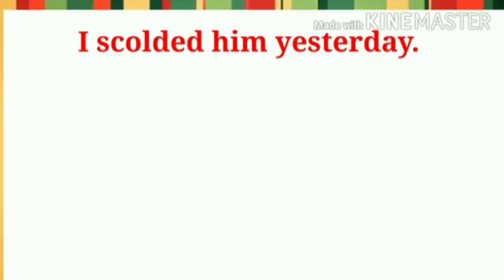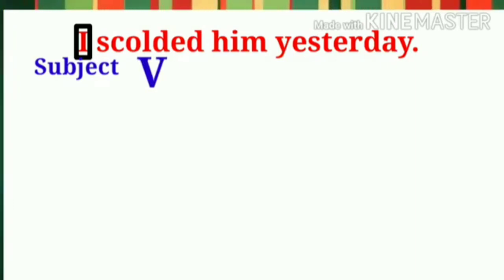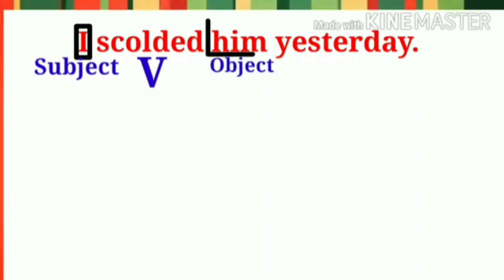In the sentence, "I scolded him yesterday," the pronoun I is the subject as it is the doer of the action. The action of scolding is being described in this sentence by the word scolded, therefore it is a verb. Thirdly, him is the recipient of the action, I mean him receives the action, therefore him is the object.